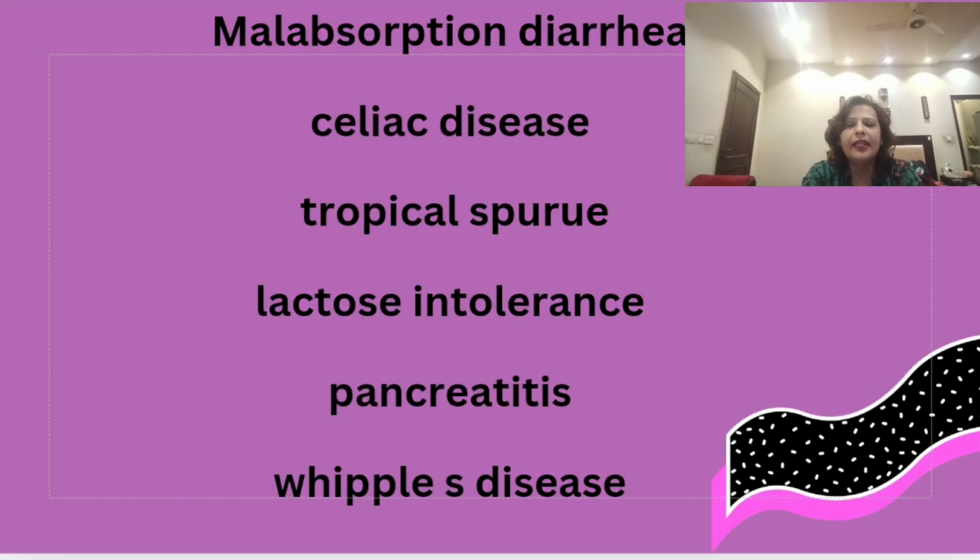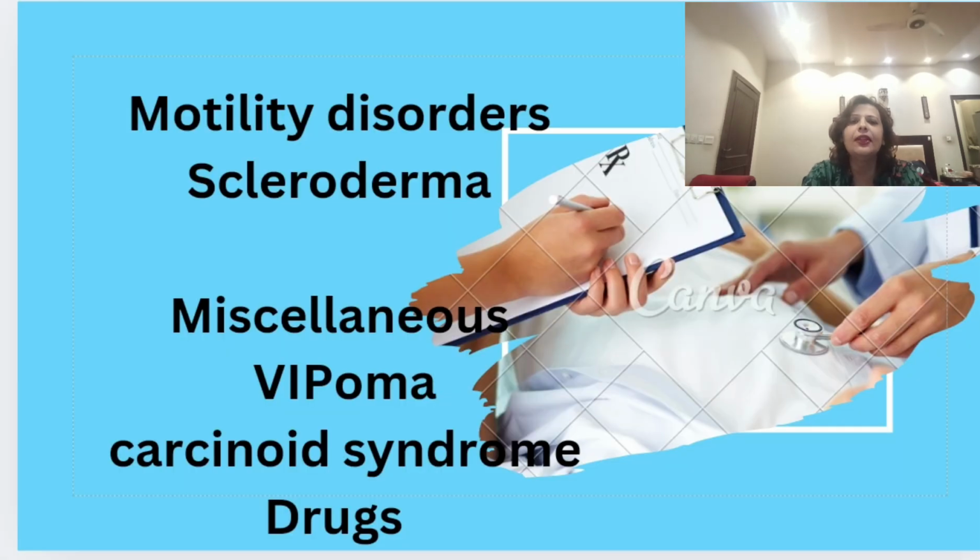Another type of small gut diarrhea is malabsorption diarrhea. This is the second category of small gut diarrhea, where there is malabsorption because of villus atrophy, which happens in celiac disease, in tropical sprue, and in Whipple disease, which is a multi-system disorder. Then there is lactose intolerance, in which there is a deficiency of an enzyme called lactase, and lactase splits lactose. So when it is absent, lactose is not digested and hence it is not reabsorbed.